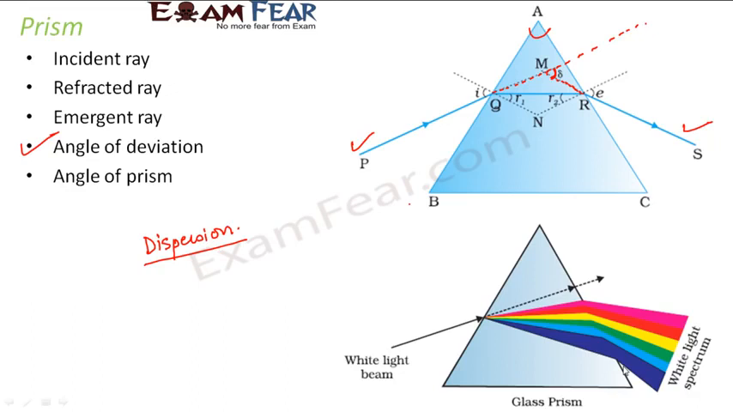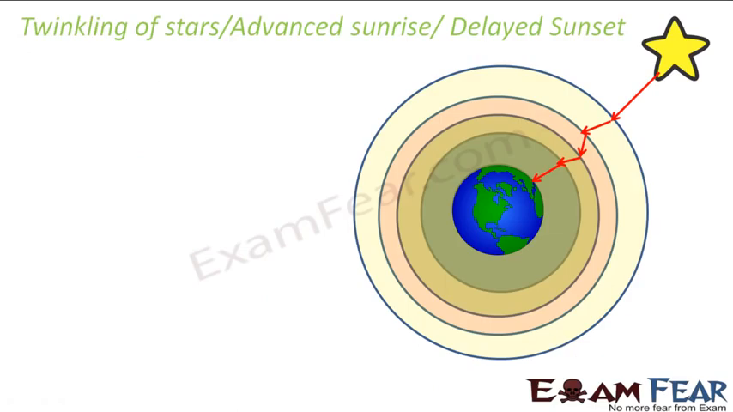White light is made up of 7 colors: violet, indigo, blue, green, yellow, orange and red. And each of these colors has a different wavelength. Now since they have different wavelengths, they have different refractive indices associated with them, and therefore they have different angles of deviation. Since their angles of deviation are different, they bend differently, and therefore we are able to see all of them differently. So that's how we see dispersion of light through a prism.